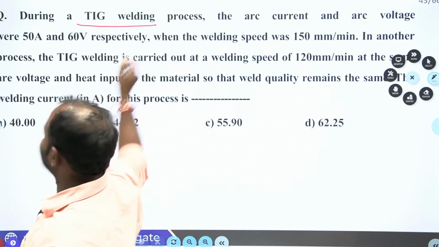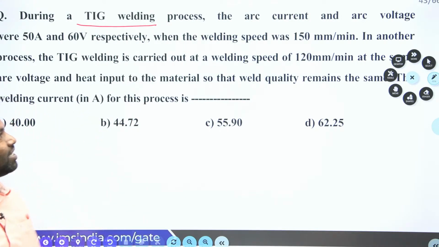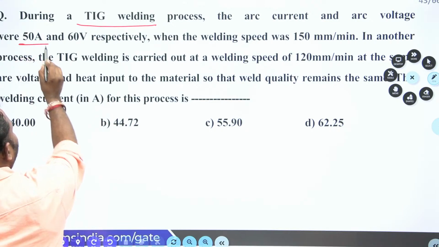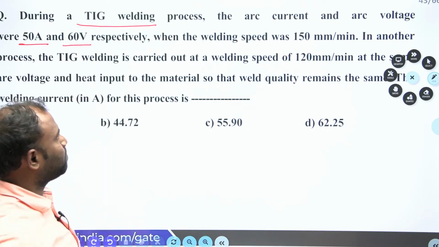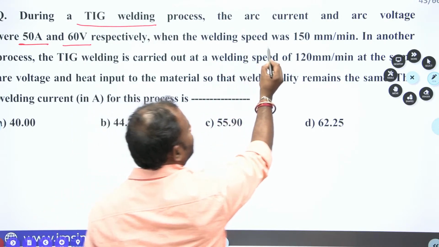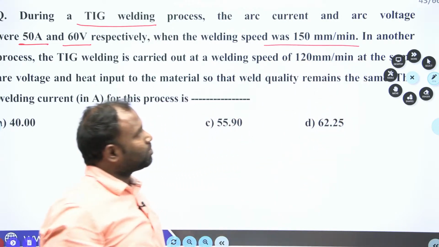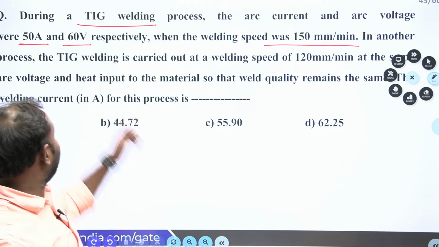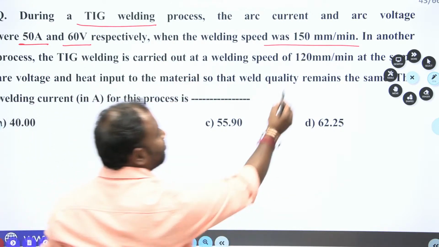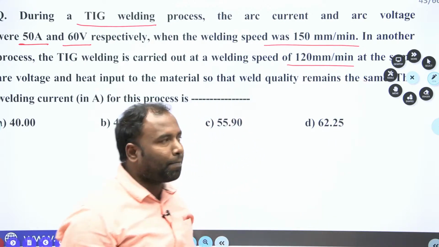Now let us go for the question on TIG welding. TIG welding means tungsten inert gas welding process. The arc current and arc voltage are given. Arc current is 50 amperes, arc voltage is 60 volts respectively, and the welding speed was 150 mm per minute. In another process, the TIG welding is carried out at a welding speed of 120 mm per minute.